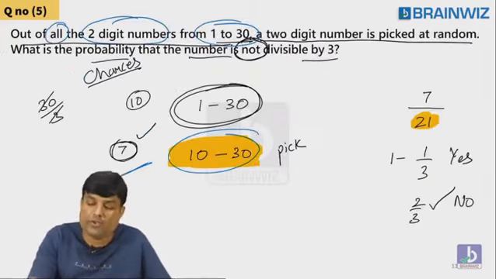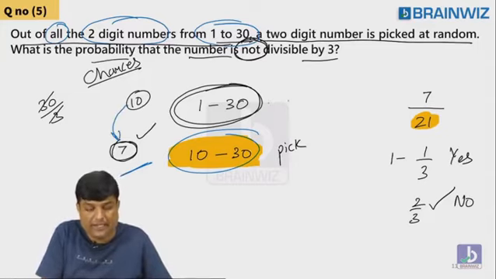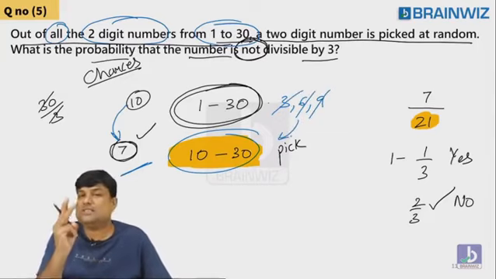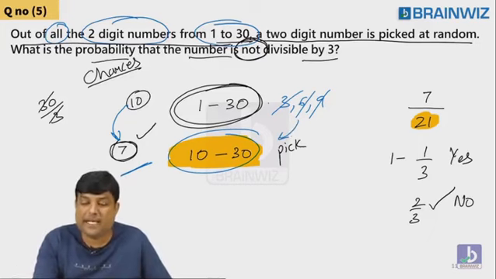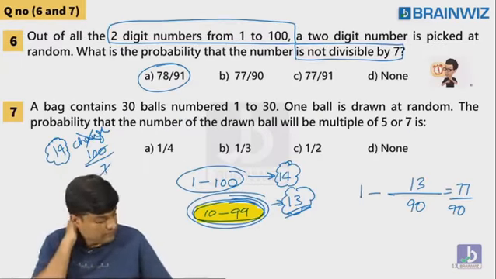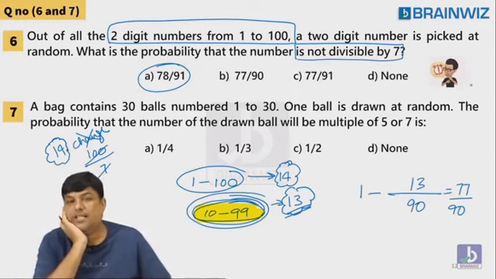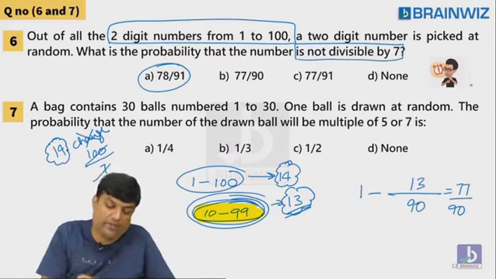But sir, why did you remove these 3 numbers from here, 3 numbers from here? Definitely. From 1 to 30, there are 3 number, 6 number, 9 number. These 3 numbers will not come in this category. Those single digits are 3 numbers. But guys, here single digits are how many numbers? Only one number, that is 7. Are you understanding what I mean to say? Hope everybody has understood. Answer is not Agra, answer is Bangalore.